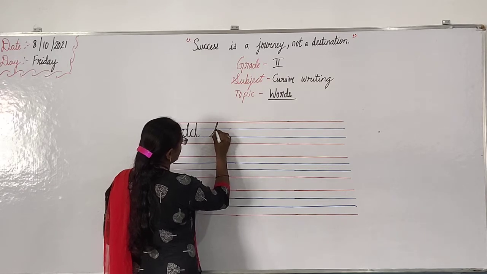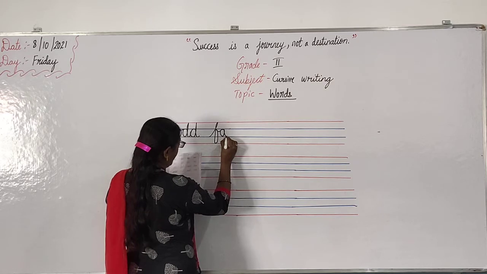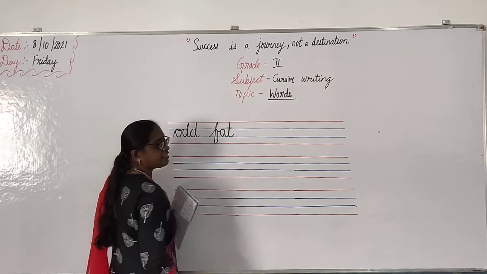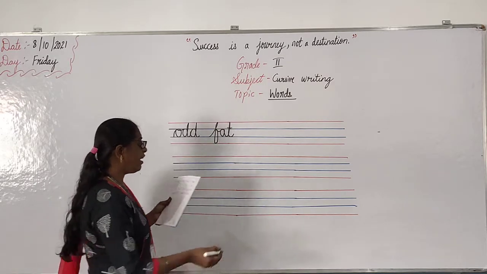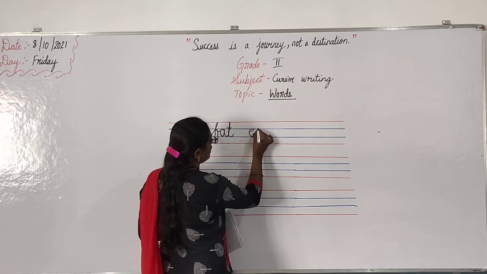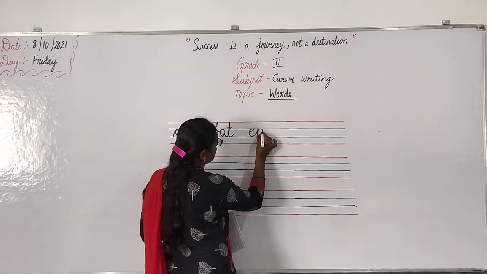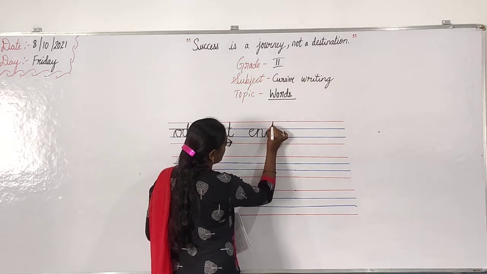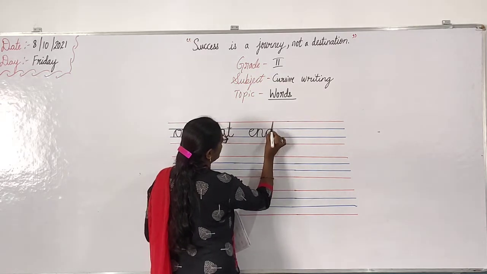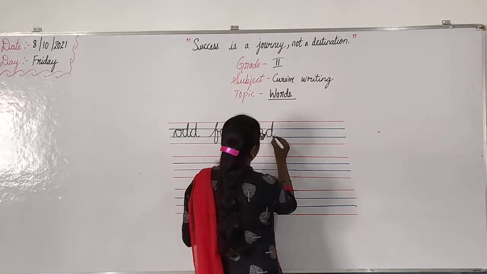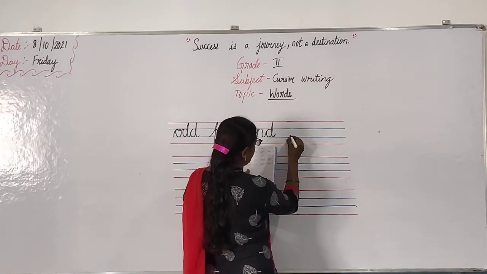See that you should not touch here, like this only you should come. Okay, F, A, T, fat. Okay, then end. E, see like this, then like this, then D, see like this. Okay, D, E and D, end. Okay, then next is run.